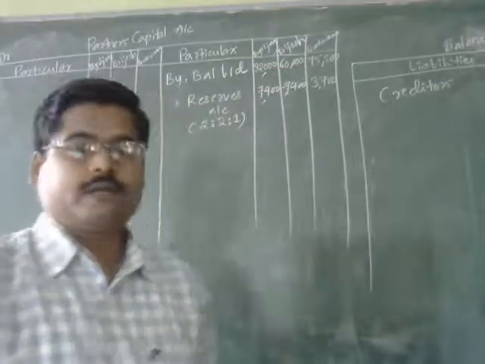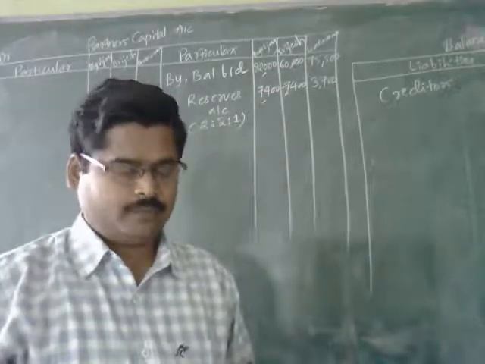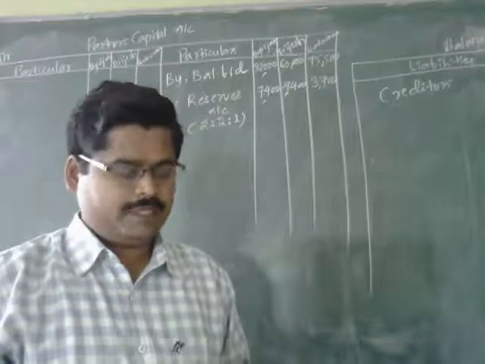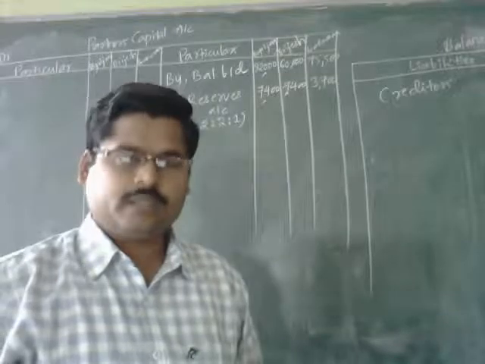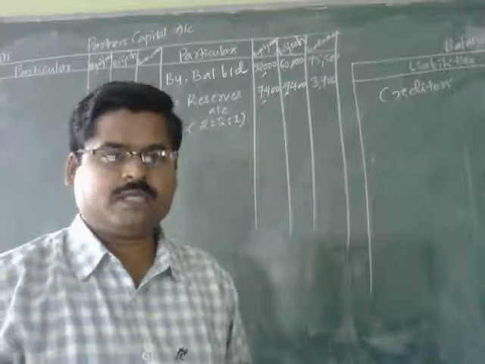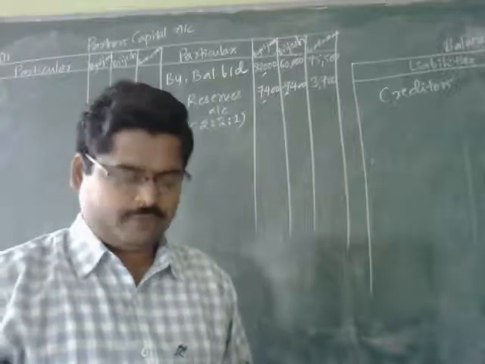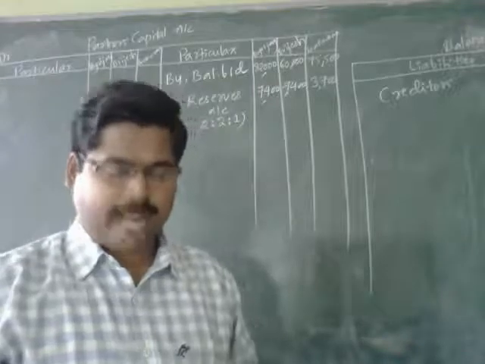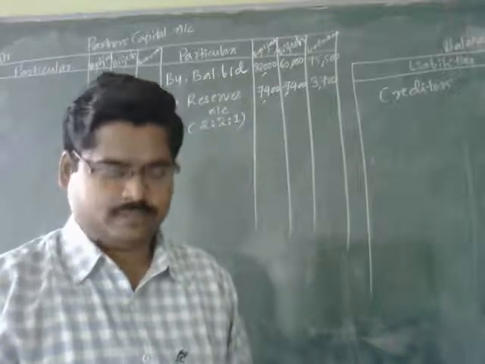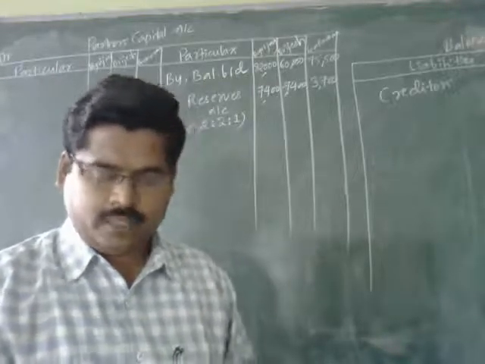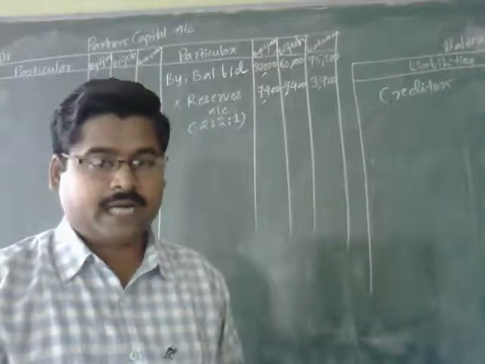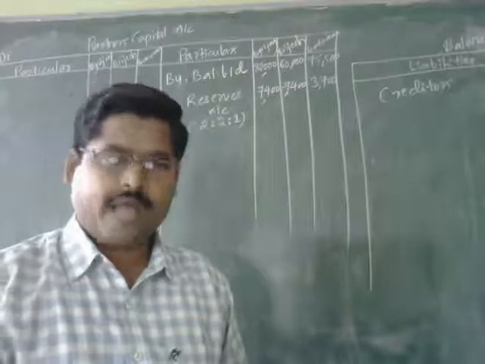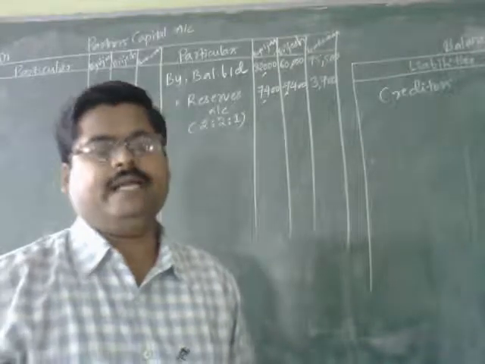Next, now we can come to the paragraph. Brijesh retired on March 31st, 2018 on the following terms. The first term is that goodwill of the firm was valued at rupees 60,000, and goodwill account to be raised to the extent of retiring partner's share and written off immediately.